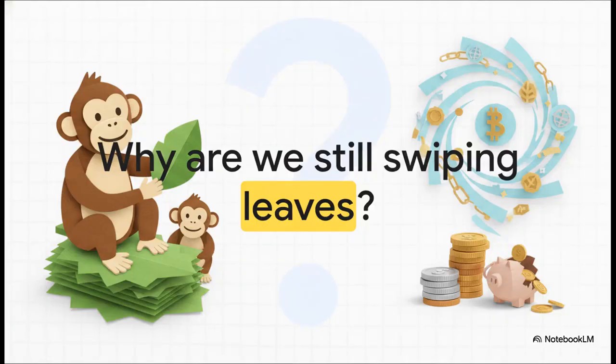Which brings us to the end of our explainer. And our source material leaves us with this really provocative question. If monkeys can figure out a quicker, cheaper, borderless economy, why on earth are we still swiping leaves? It's a great question, and it completely challenges us to rethink the friction and the fees baked into our current system, presenting a totally different approach to cross-border exchange.